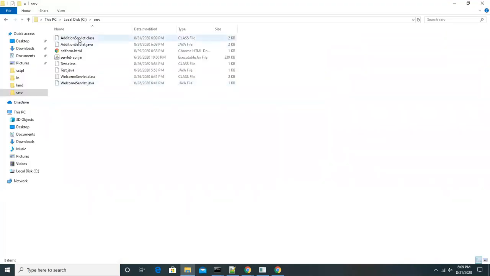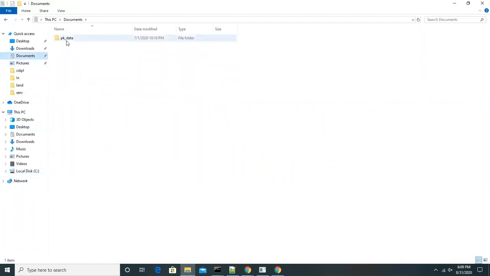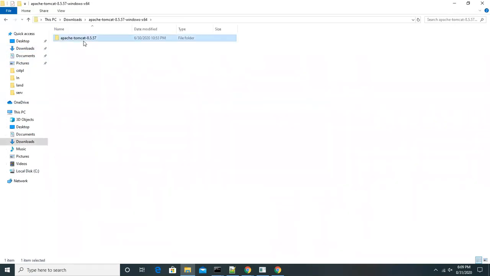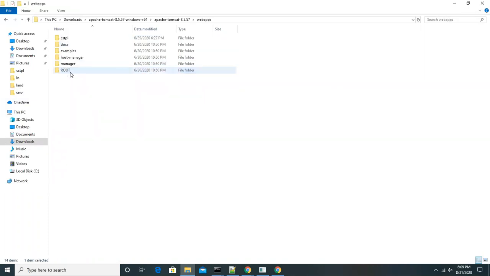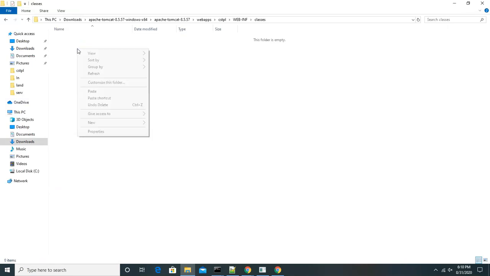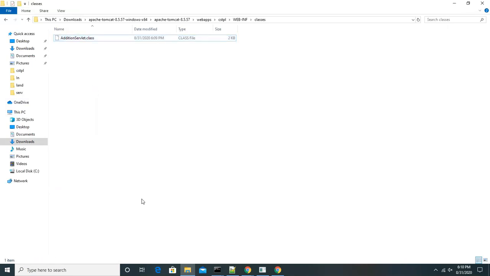So let's go and see that. Let's copy this file and go to downloads, Apache, and go to webapps, CSTPL, WEB-INF, and classes, delete the existing one and paste the new one.